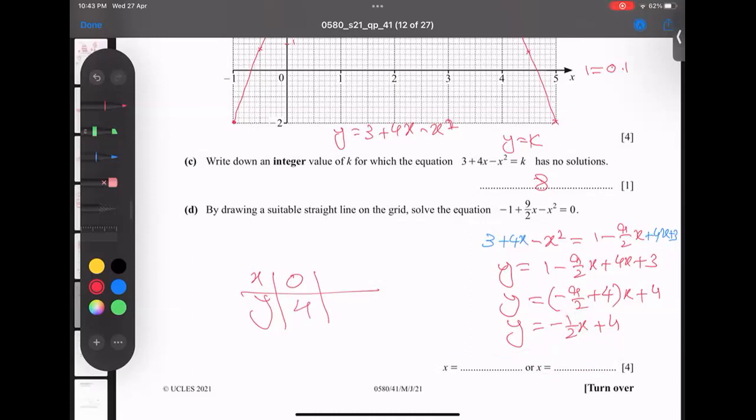Now I put in another value. For example, I plug in 2 here. Let me show this process: y equals negative half times 2 plus 4. The 2s cancel out, and I'm getting y equals negative 3. So 2 gives negative 3.